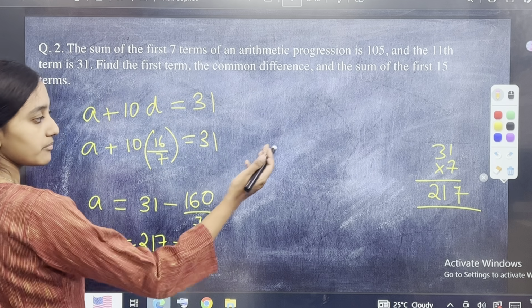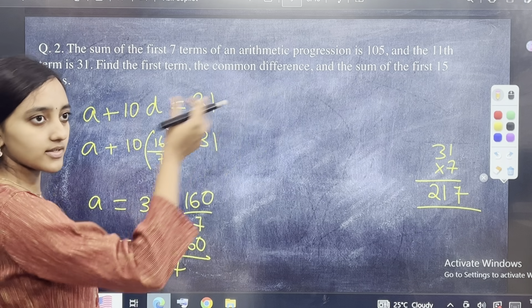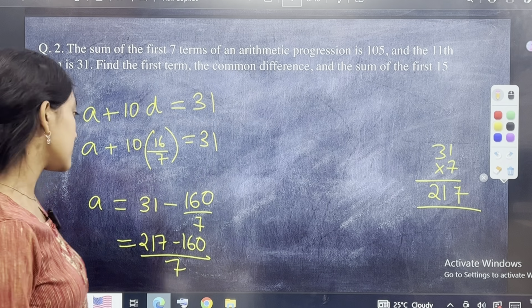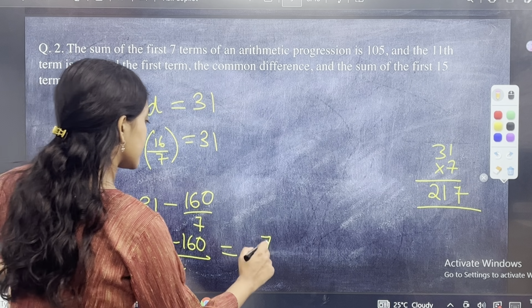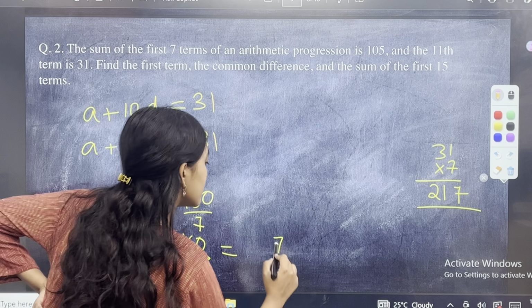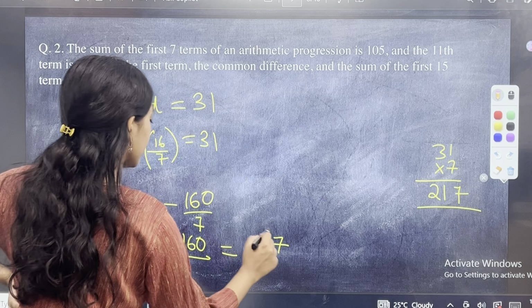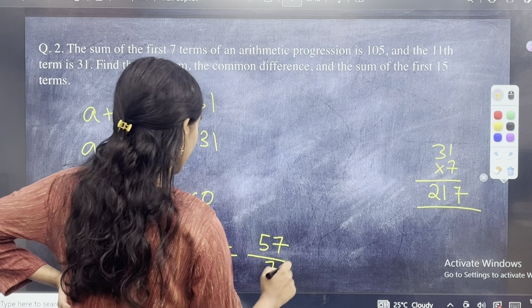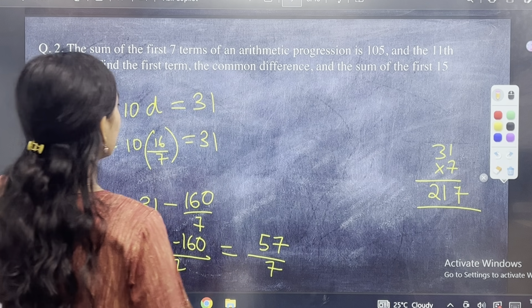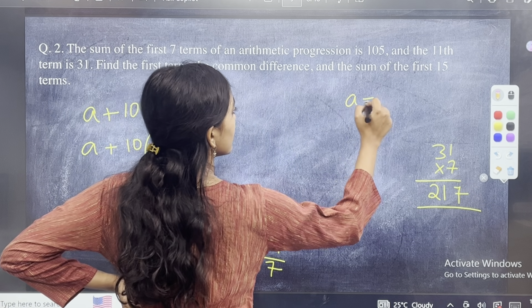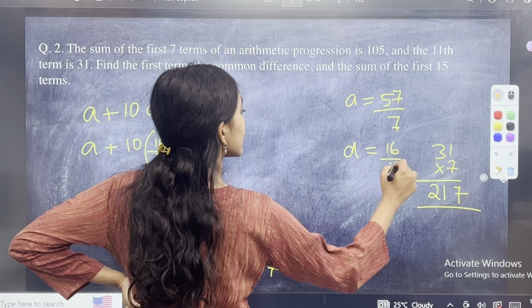I would always recommend that you do the rough work on the right side itself, because even if you have made a mistake copying from here to there, they can be a little more considerate. Okay? So let's just subtract 217 minus 160. 7 minus 0 is 7. Then you have 1 minus 6, 11 minus 6 is 5. 1 minus 1 is 0. 57 by 7. So a is equal to 57 by 7, and d is equal to 16 by 7.